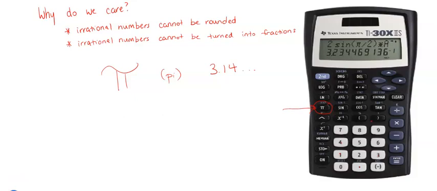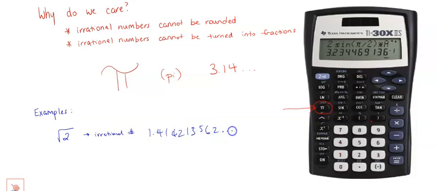We also run into irrational numbers when we start talking about square roots. It's important to know that if we do square root a number 2, we're going to get an irrational number. So you try that on your calculator. You find your square root button, 2, you're going to get something like 1.414213562, and then my calculator stops. That's a really hard number to deal with.